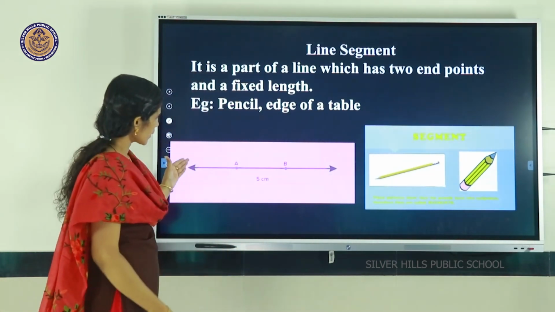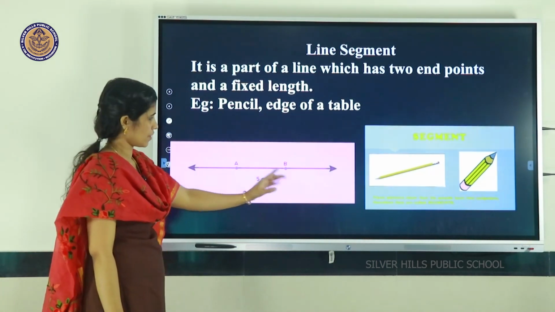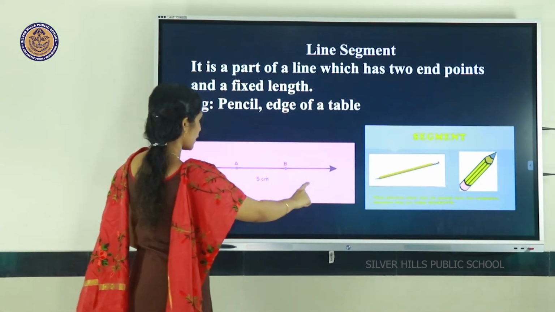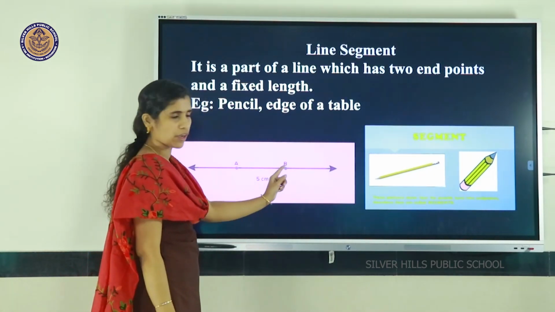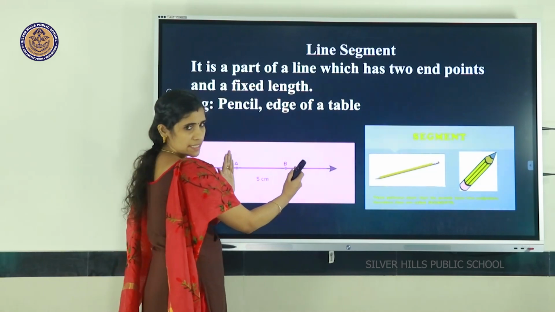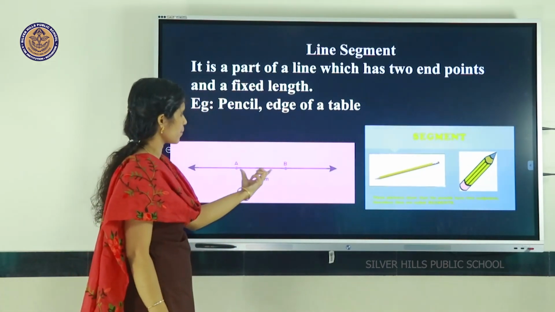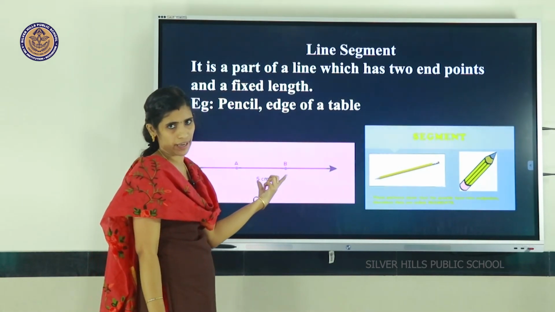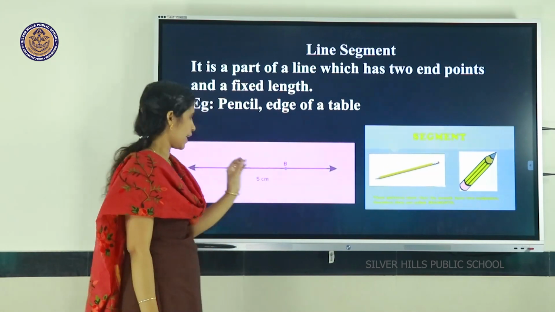So here in this picture we can see a line segment. This is a line. Here I denote 2 points A and B on it. This portion is representing a line segment. That means a line segment is a part of a line. This small portion represents a line segment.